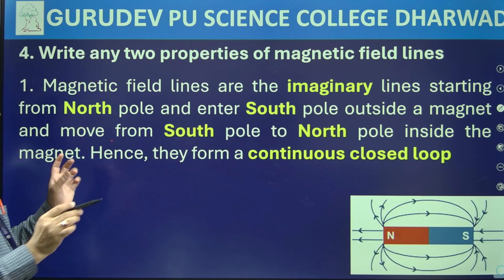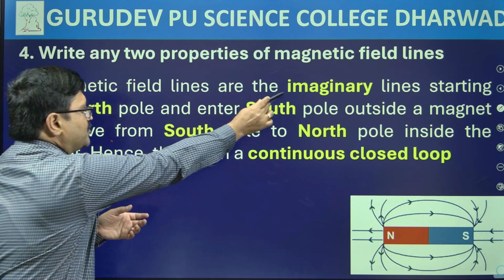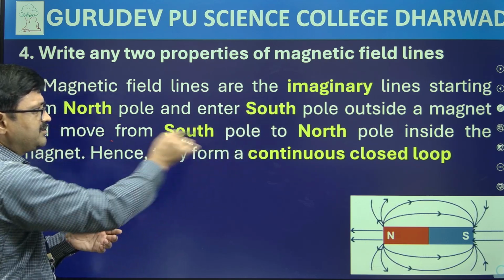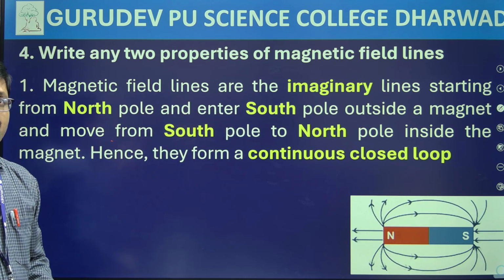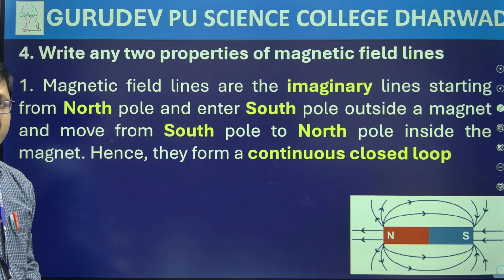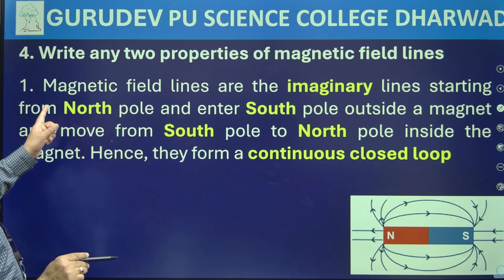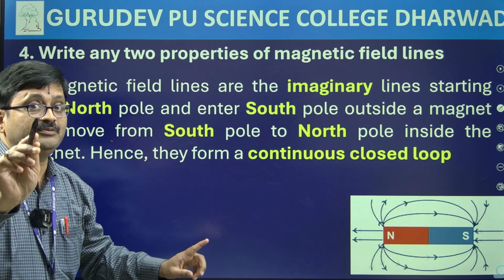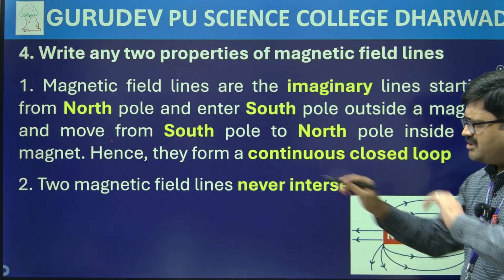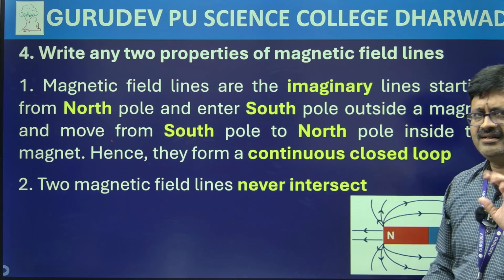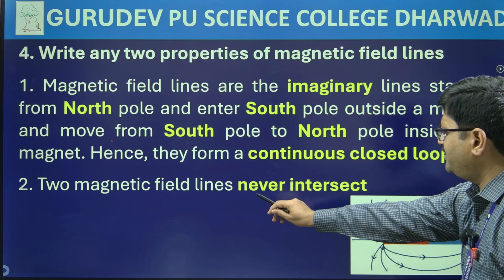Okay, so here the key terms I have shown you in yellow color. You just remember these key terms. Continuous closed loop, that is our first property that you have to remember, and these are what? These are the imaginary lines. Remember this. Then of course the second property is very clearly understandable, that magnetic field lines never intersect.